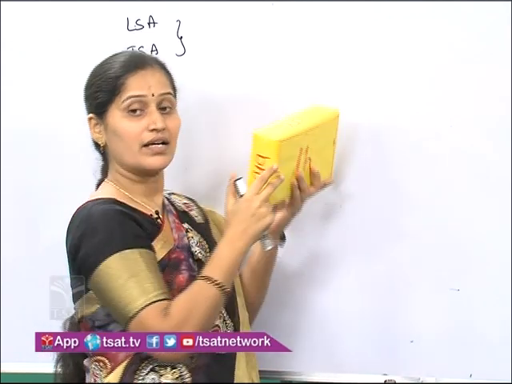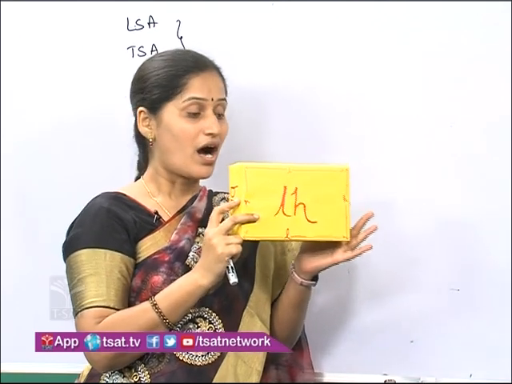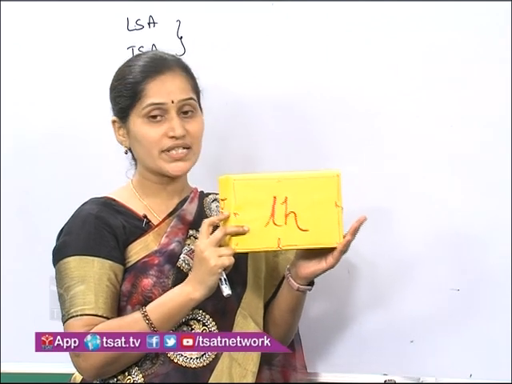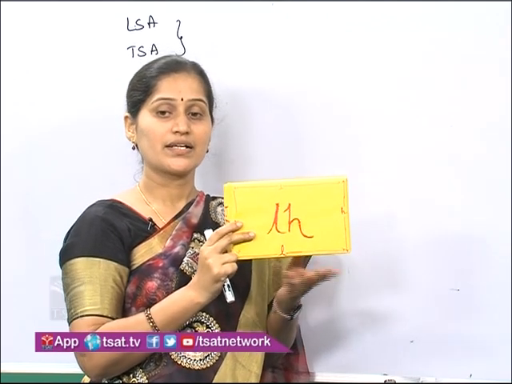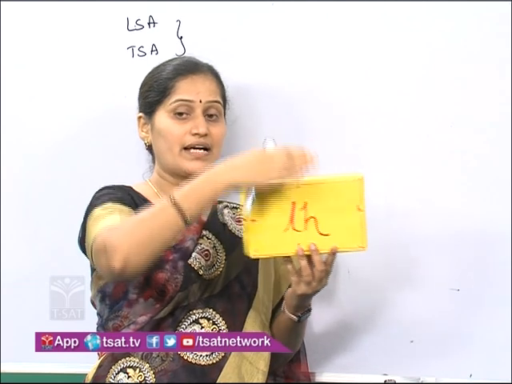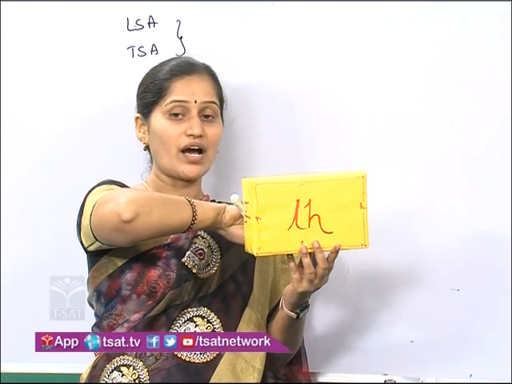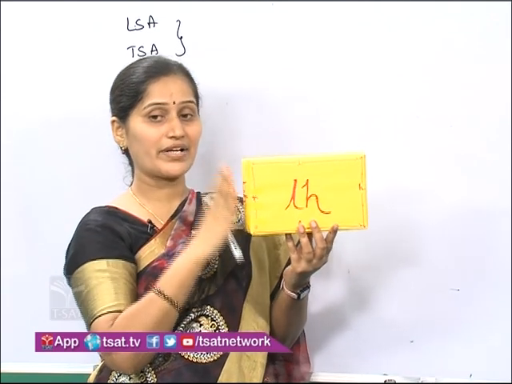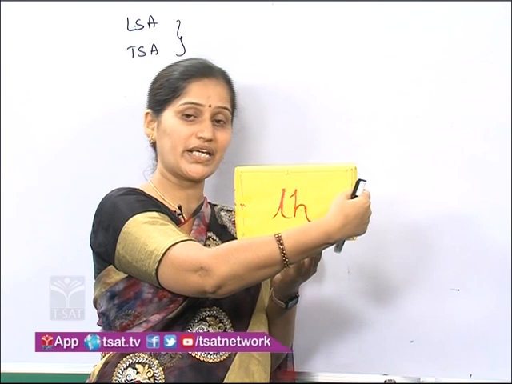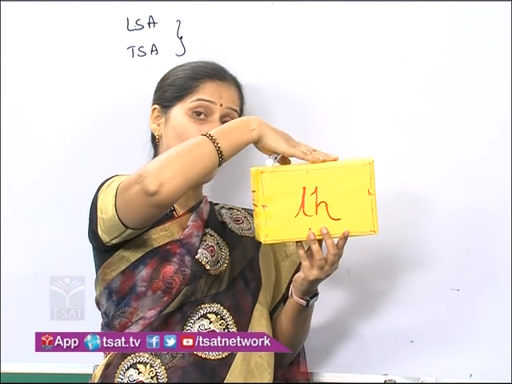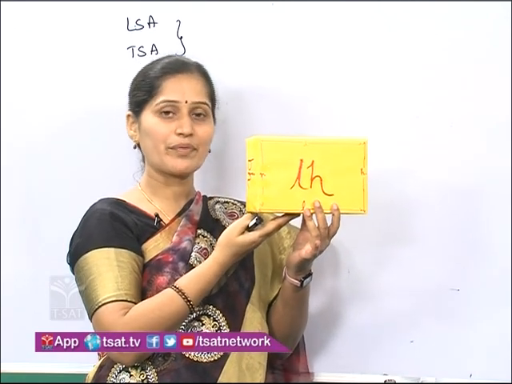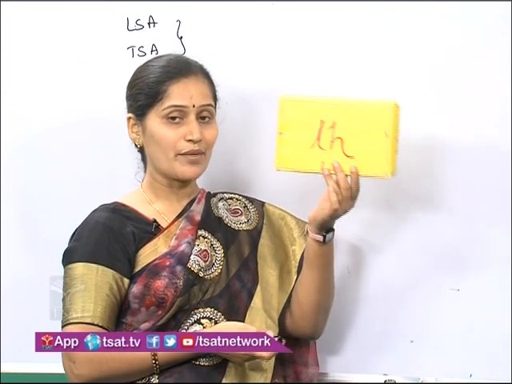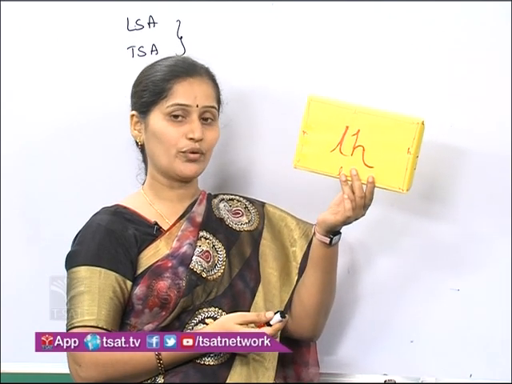In a cuboid, opposite faces are congruent. Opposite faces are congruent means this front and back faces will occupy equal areas, and left and right faces will occupy equal areas. Top and bottom also occupy equal areas. Based on that, now I am going to write the LSA of this cuboid.